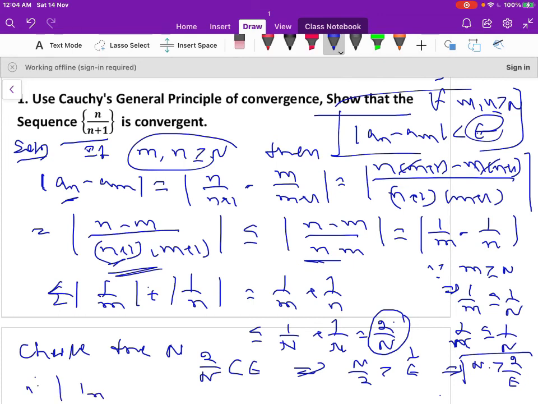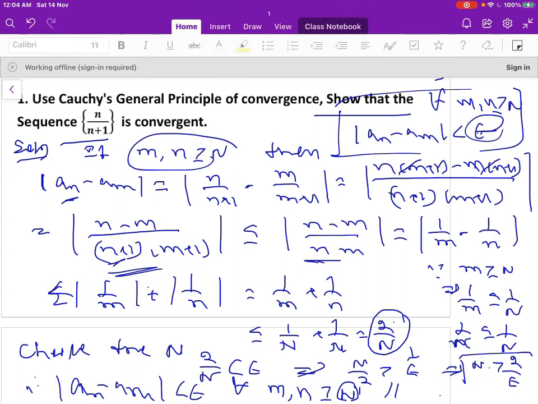So therefore I can write modulus of a_n minus a_m less than epsilon, for all m, n greater than or equal to N, where N is chosen such that N is greater than 2 by epsilon.